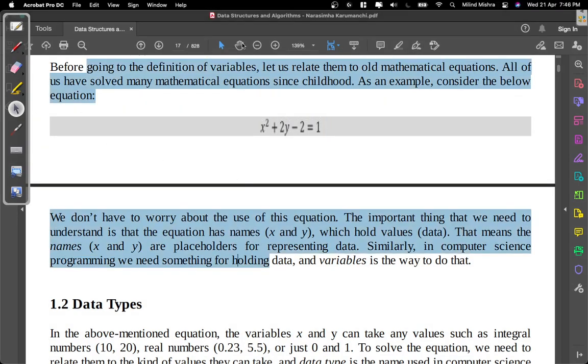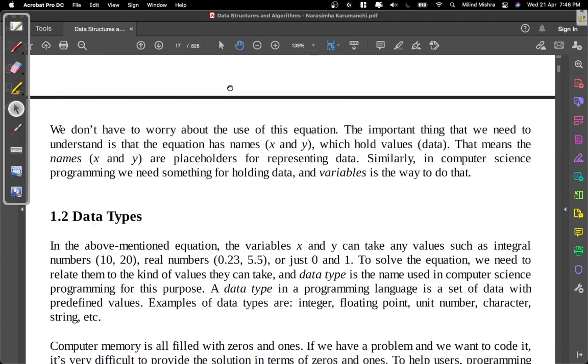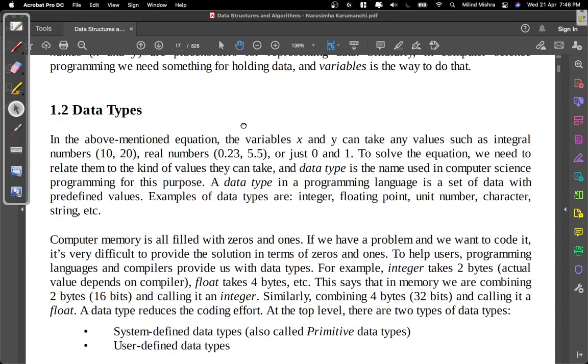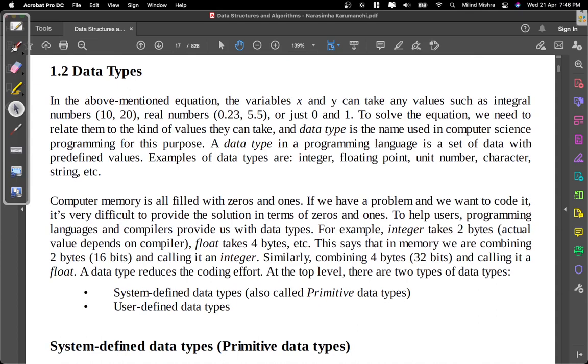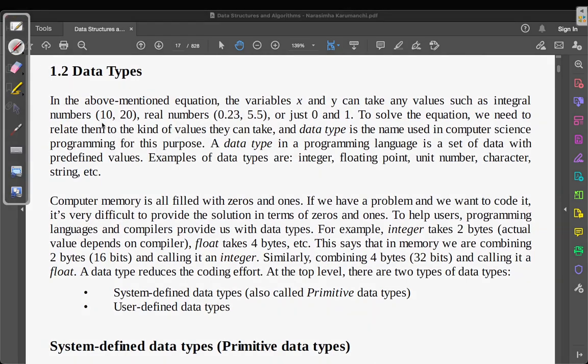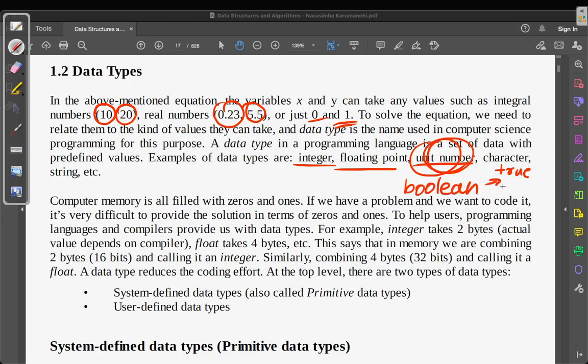Sorry about that. So data types, like we discussed here, can be integers, they can be real numbers, they can be booleans. So integer, floating point, boolean, which can only store two values, either true or false.